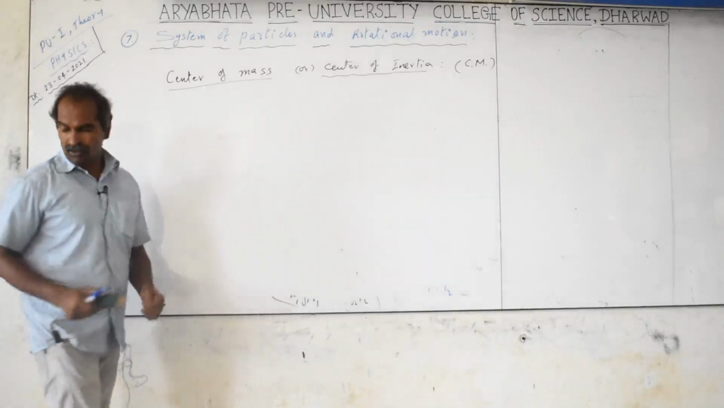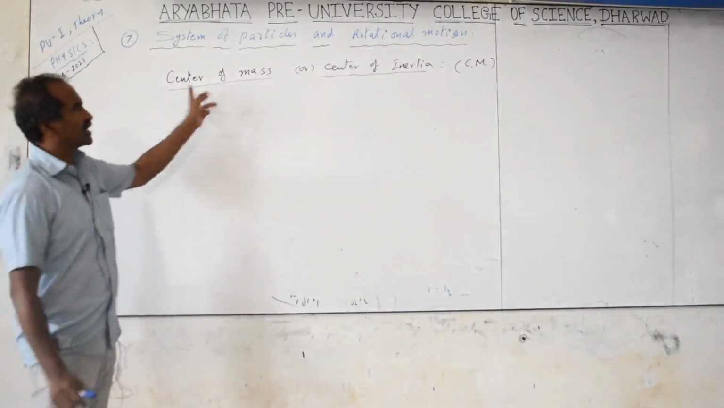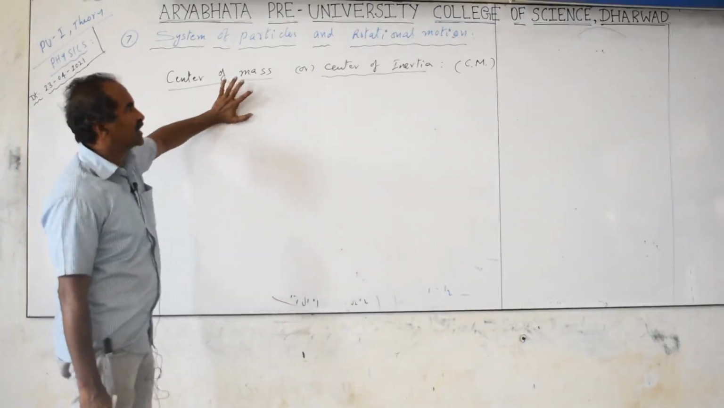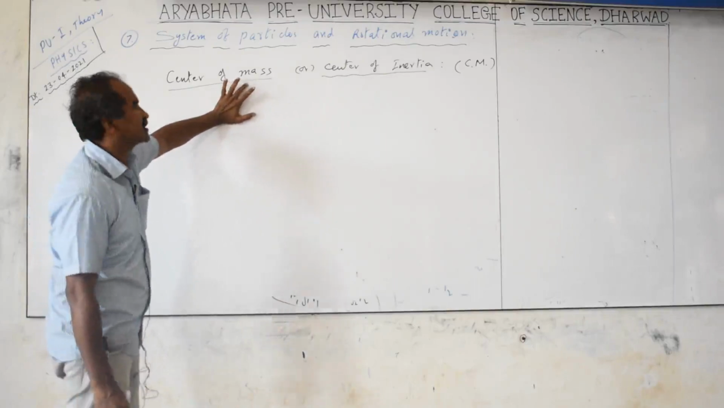Inertia. Inertia is a measure of mass. Mass is a measure of inertia. Inertia and mass are interchangeable. Inability of the body to change its state of rest or motion or direction is called inertia. The measure of inertia is mass.